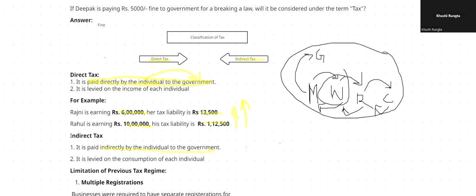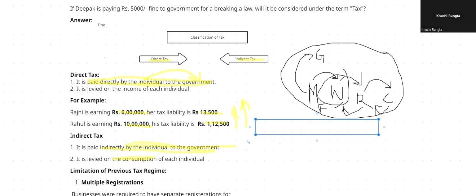Okay. And it is levied on the consumption. And let me tell you one more important thing. There is one more term called reverse charge. What is reverse charge?